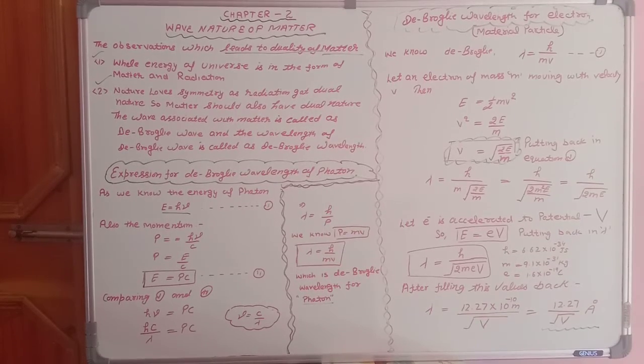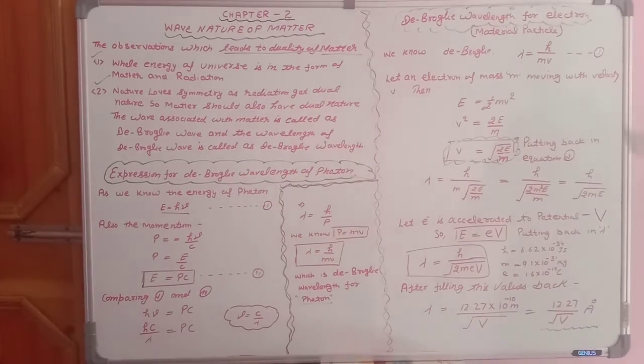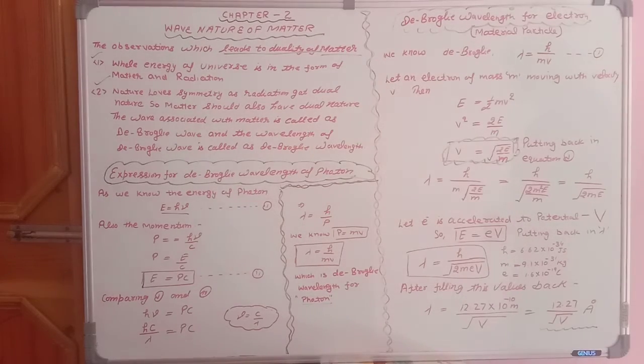So, let us proceed. De Broglie wavelength for electron. Students, sometimes this question is asked in exam: find the de Broglie wavelength for a material particle. So whether in exam it is coming material particle or electron, the expression will remain the same. Students are getting confused about whether we have to go for that or this. So students, you know that photon is not a material particle. Photon is the light particle and electron is the material particle.